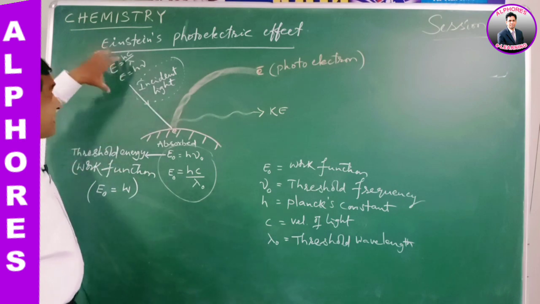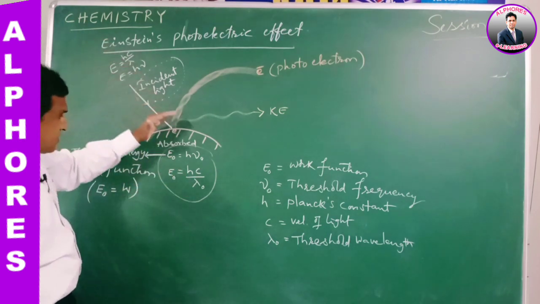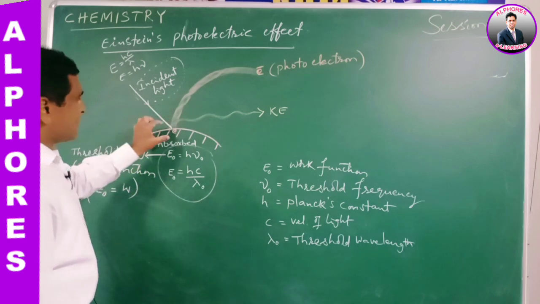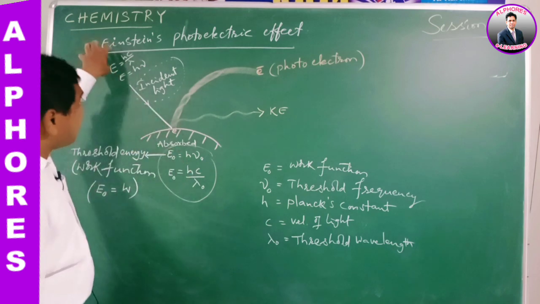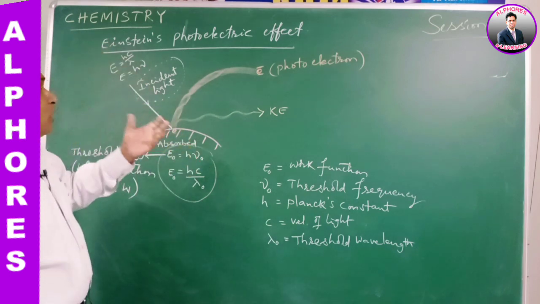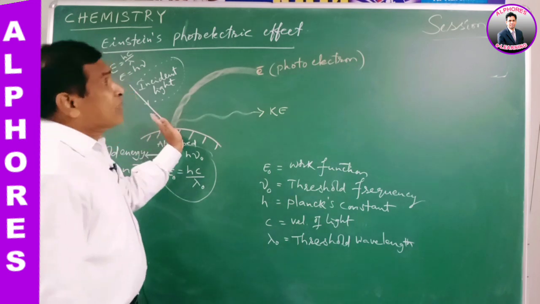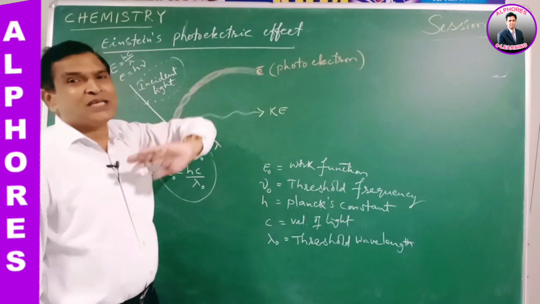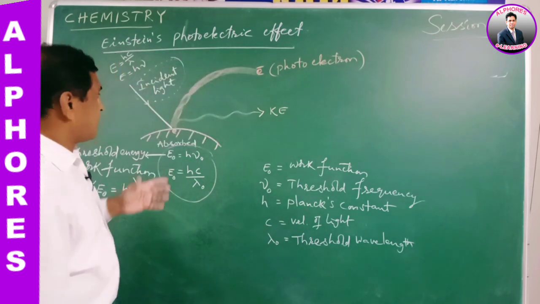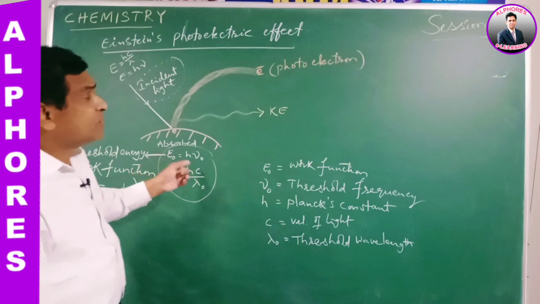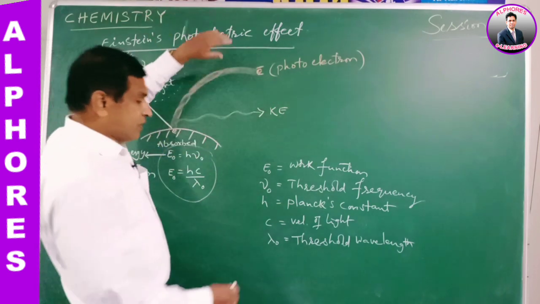When a photon of light falls on the metal surface, the surface electron absorbs some part of the photon energy, then the electron gets excited and is ejected from the metal surface. The other part of the energy is released as kinetic energy of the photoelectron.